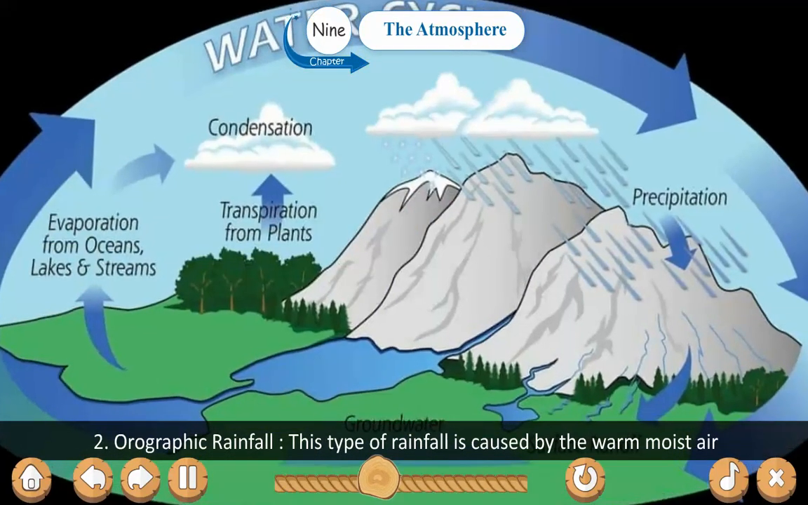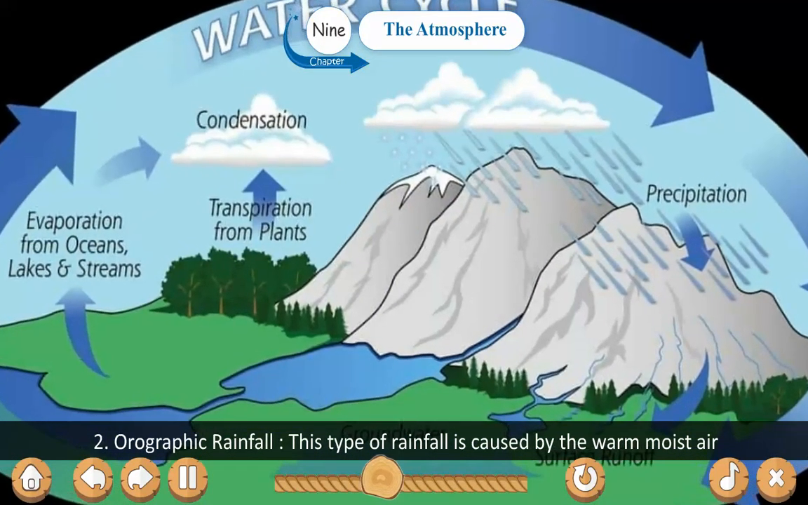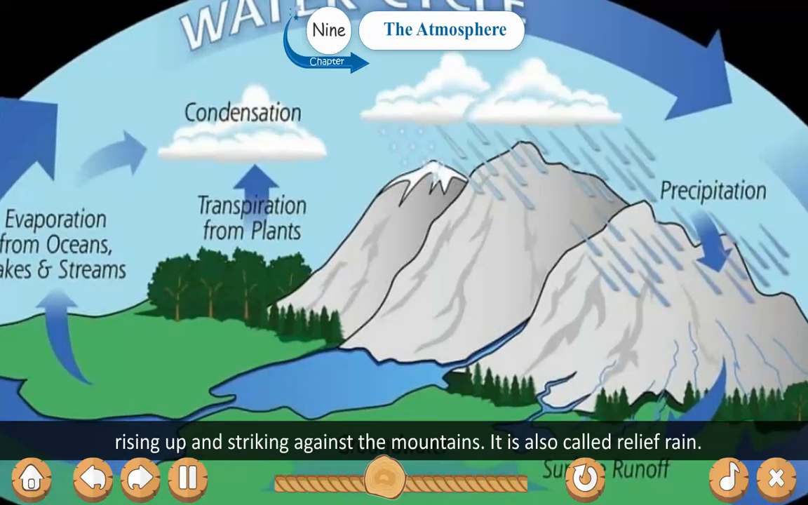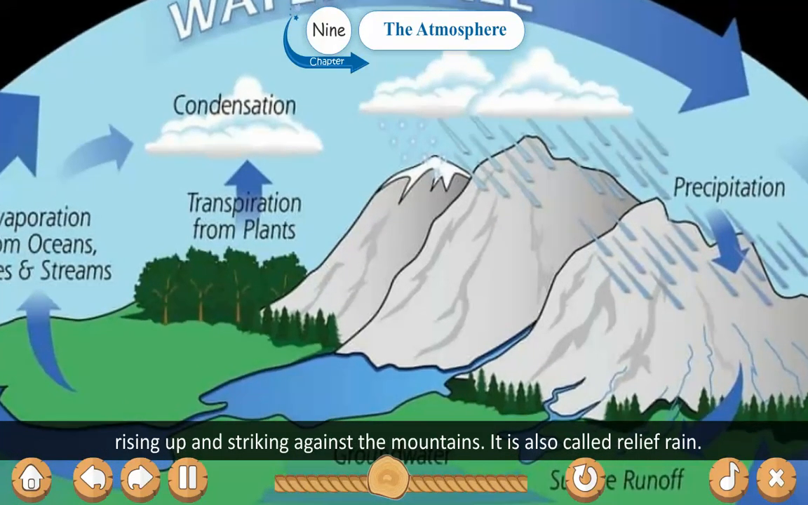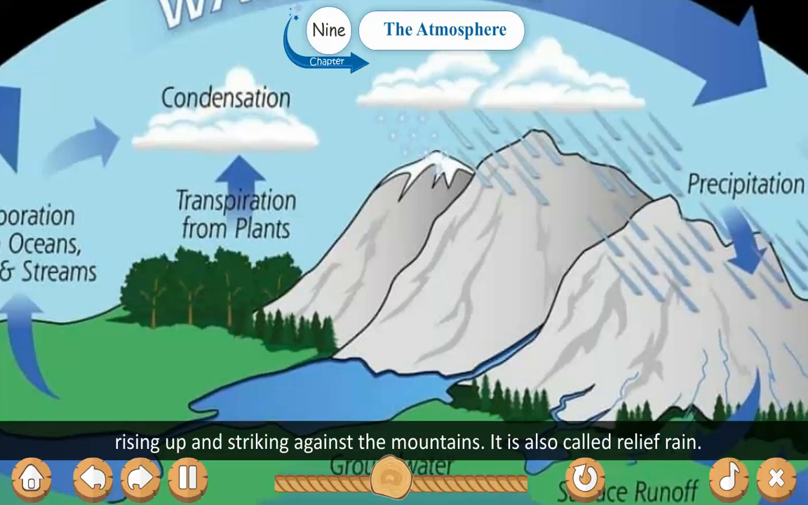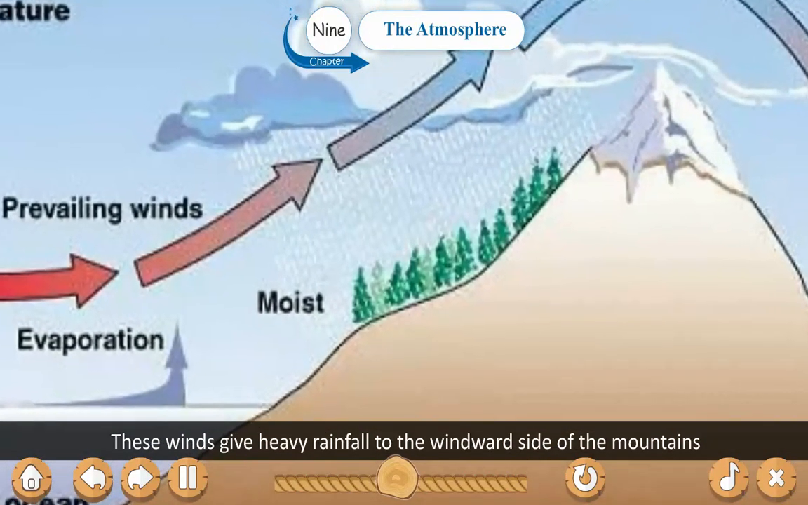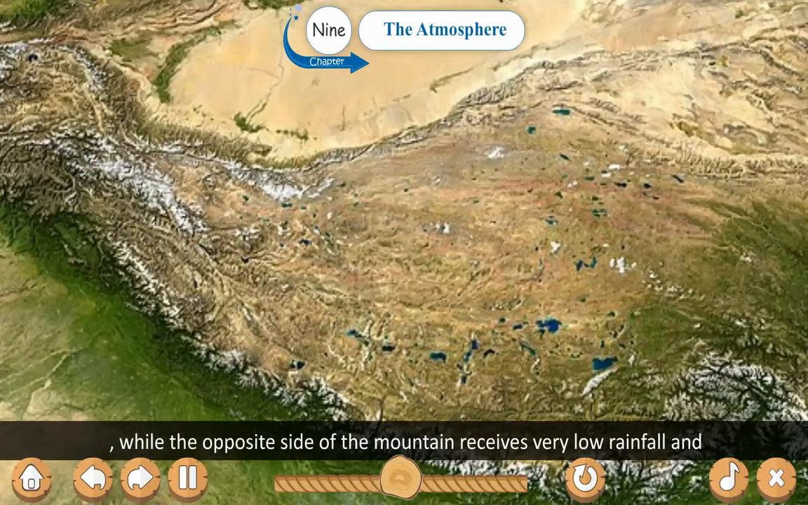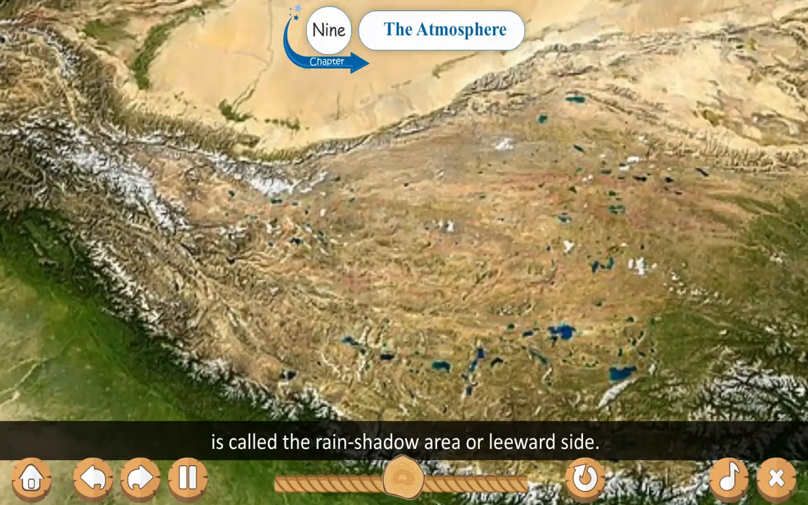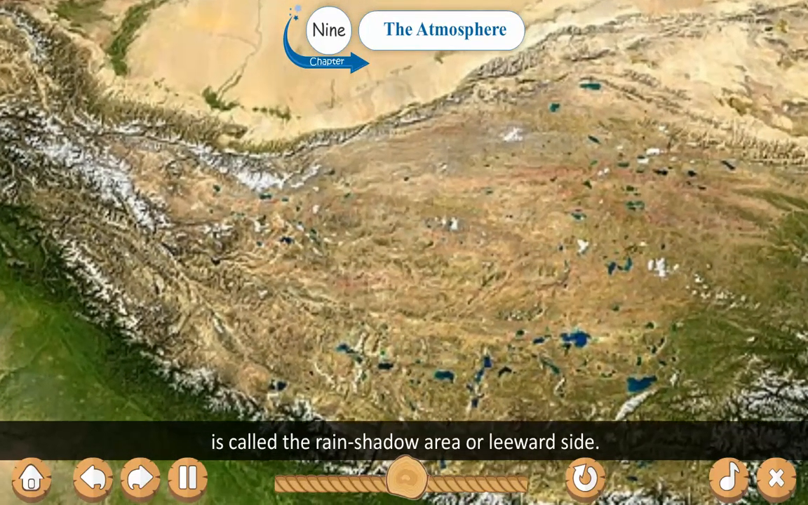Orographic rainfall. This type of rainfall is caused by the warm moist air rising up and striking against the mountains. It is also called relief rain. These winds give heavy rainfall to the windward side of the mountains, while the opposite side of the mountain receives very low rainfall and is called the rain shadow area or leeward side.